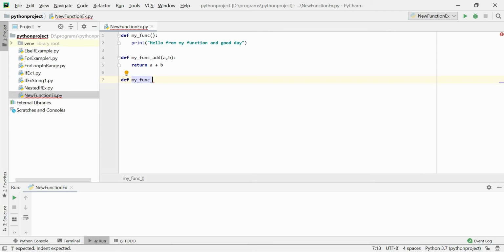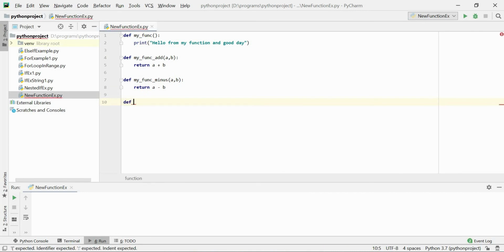To understand the function concept in an easily understandable way, I am using arithmetic operations, so that functionality-wise we should not feel it is very difficult.